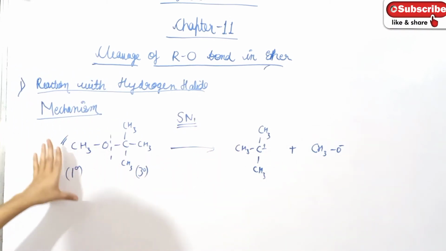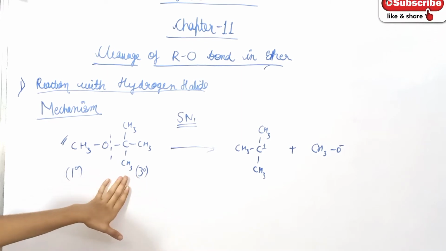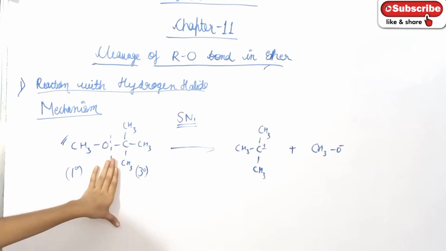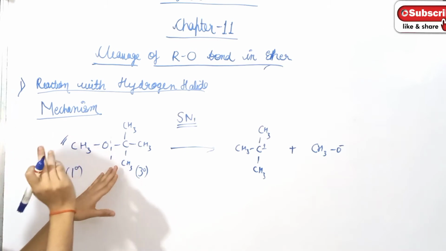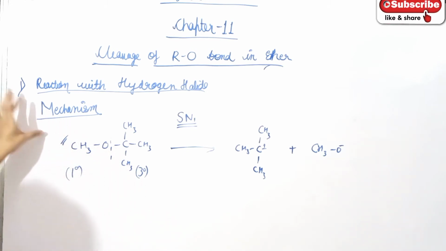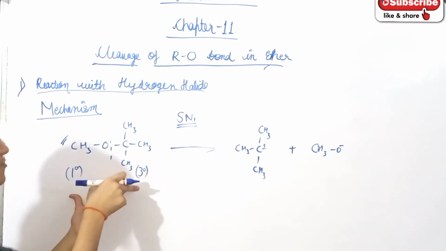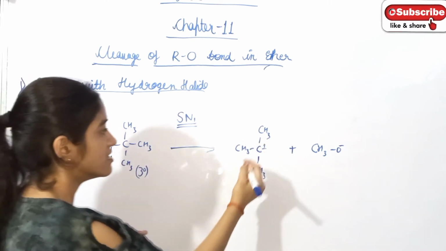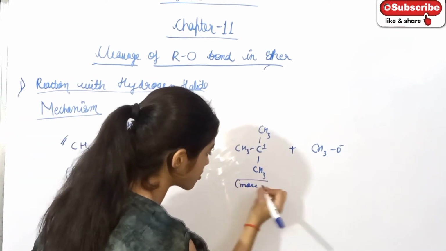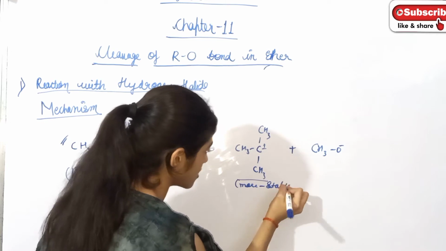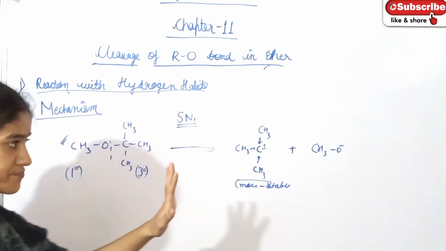Again I am saying that if any alkyl group attached is a tertiary alkyl group, then the major product formed in the end is the tertiary halide. It is not the primary halide. Why? Because here the tertiary group is attached to the ether. So we are discussing the mechanism of the formation. First protonation of ether, then formation of carbocation will take place, and here a tertiary carbocation is formed, which is more stable. This is more stable because of the plus I effect, given here because of the attachment of CH3 groups.